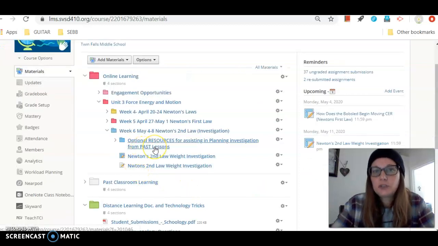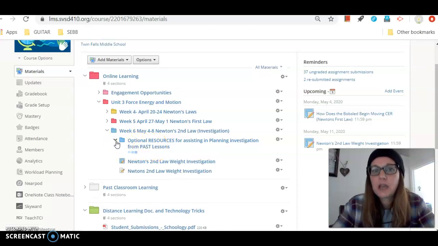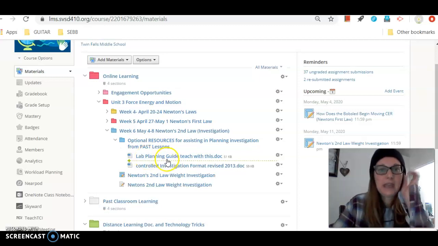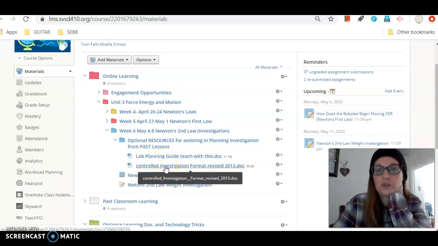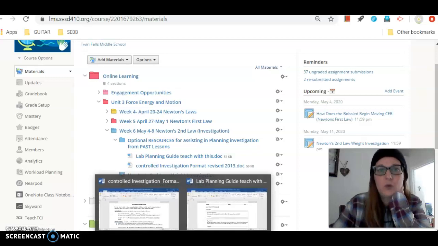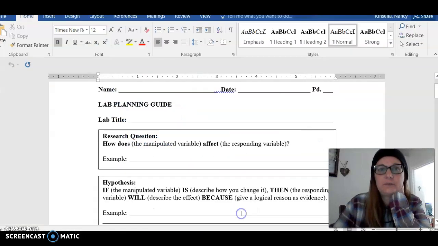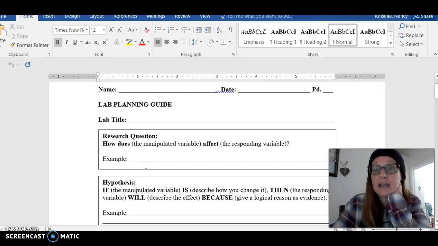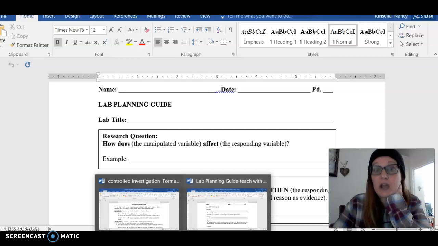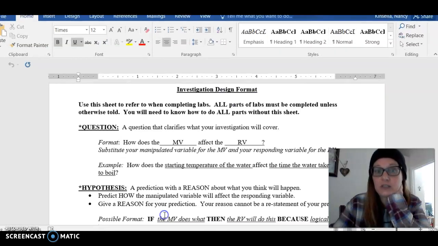The optional resources are simply 2 documents from 6th grade and 7th grade. We've got the lab planning guide and the controlled investigation format. The lab planning guide was very guided. How does your manipulated variable affect the responding variable? These resources are going to help you if you do not remember how to do an investigation.